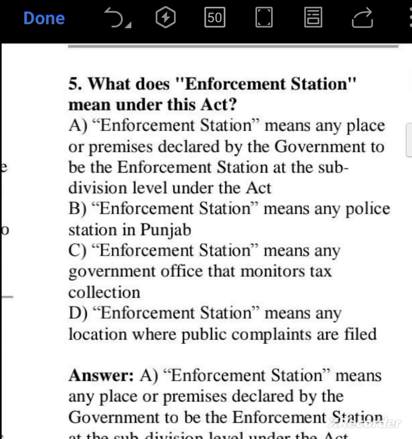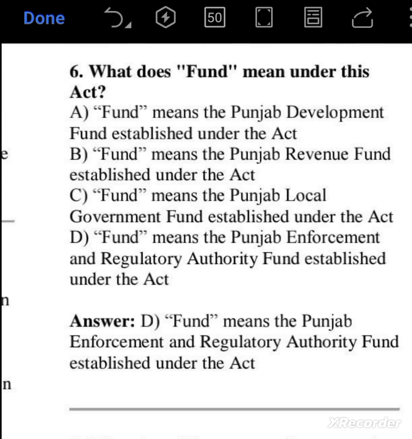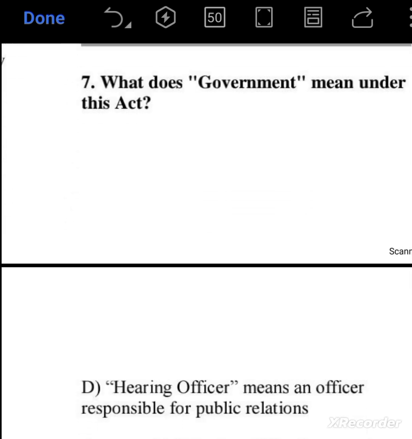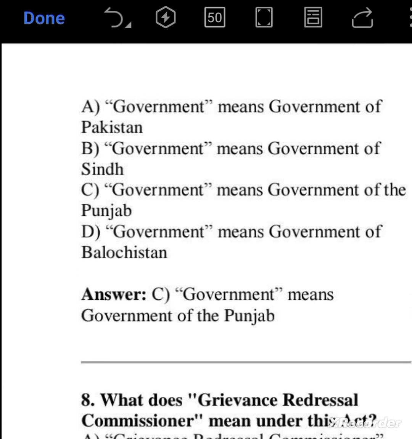What does enforcement station means under this act? Enforcement station means any place or premises declared by the government to be the enforcement station at the subdivision level under the act. What does fund means under this act? Fund means the Punjab Enforcement and Regulatory Authority fund established under the act. Question number 7. What does government means under this act? Government means the government of Punjab.